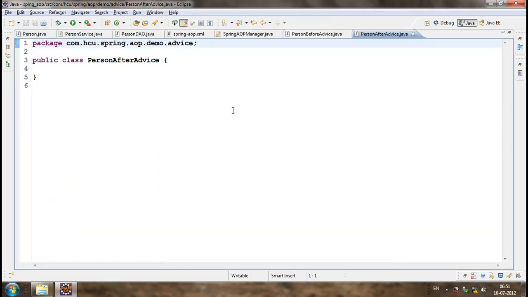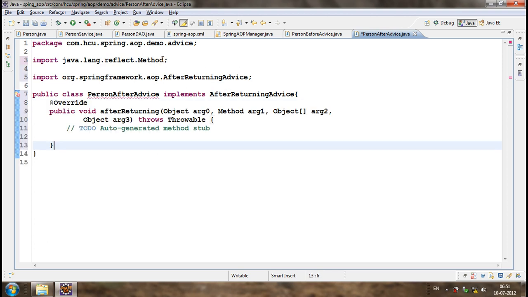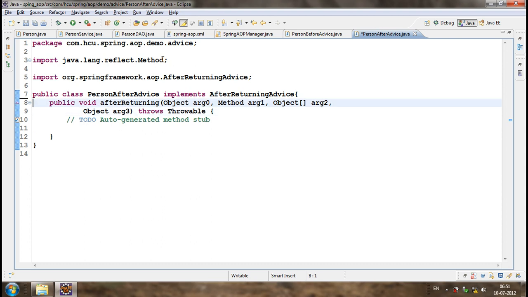Person after advice, which implements after returning advice. The after advice implements after returning advice. The after returning advice has an abstract method, after returning.